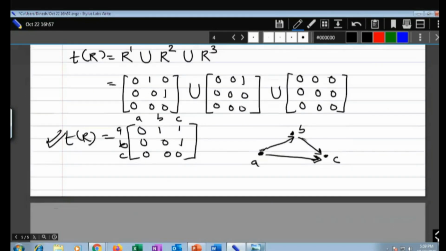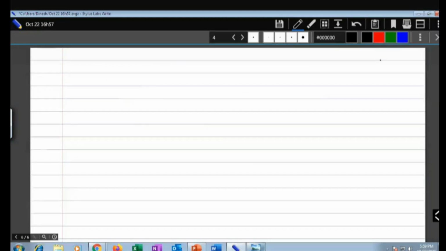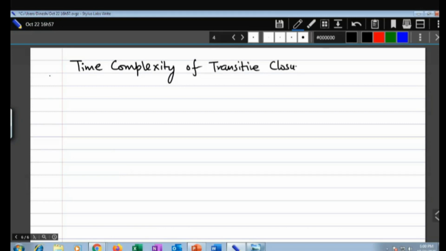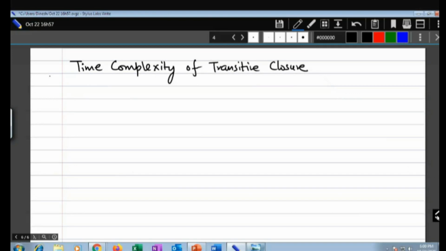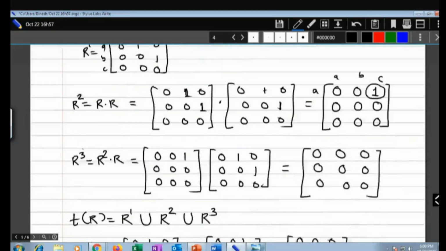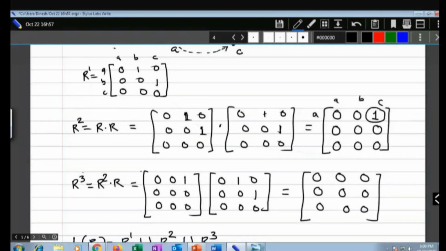Now what about the time complexity? Let me add a page after it. What is the time complexity of transitive closure? As you can see, for three elements you have to do multiplication three times: first time, second time, third time.